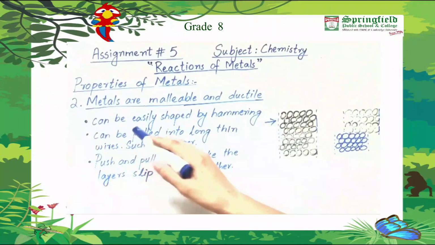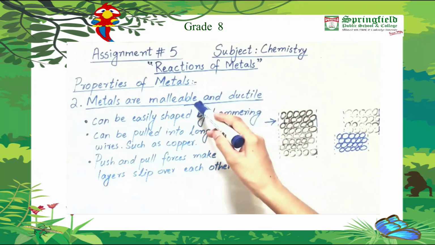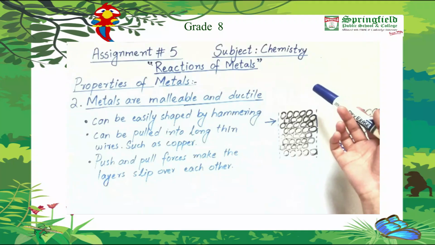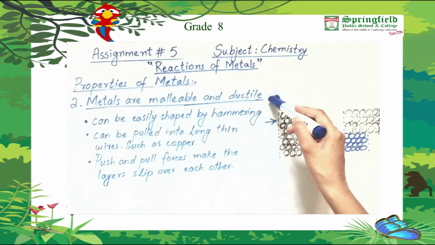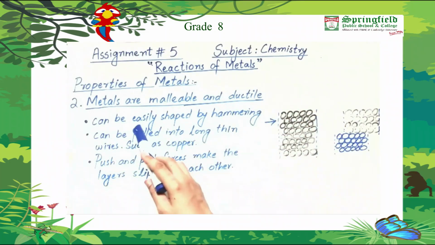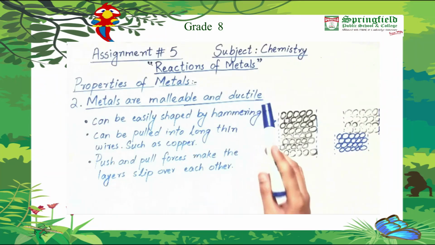The second property of metals is that they are malleable and ductile. Malleable means when they are hammered, they can be transformed or changed into any other shape, and ductile means they can be drawn into wires. So these properties tell that they can easily be shaped by hammering without breaking.